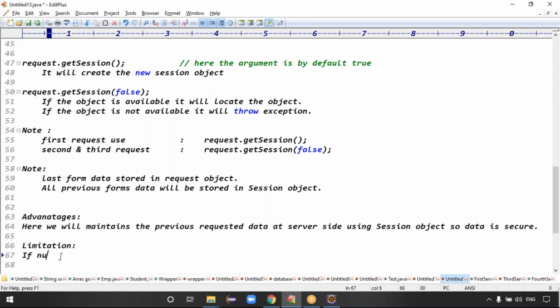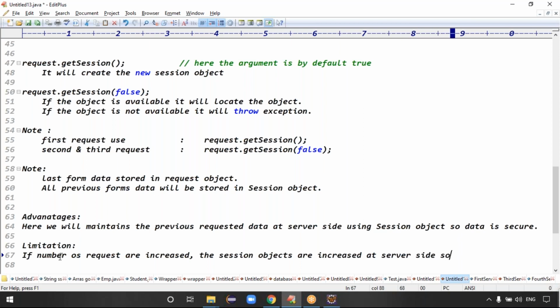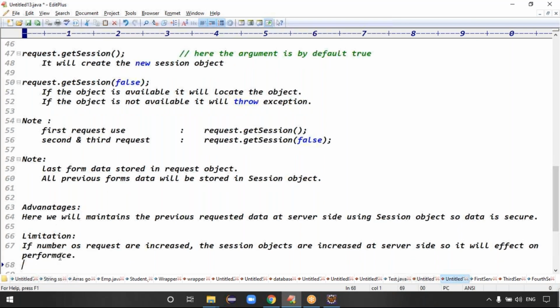If the number of requests are increased, then the session objects are increased at the server side. So it will affect the performance, right? Exactly. That's what, guys.